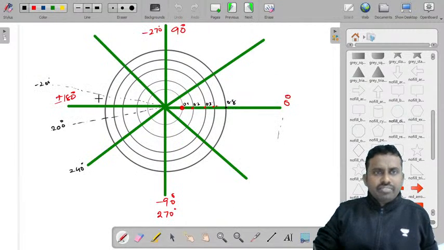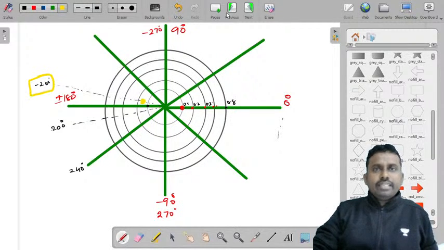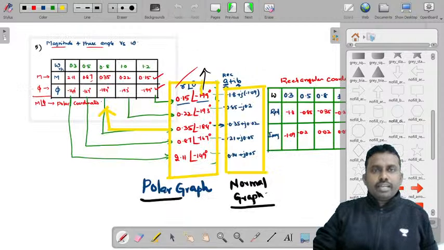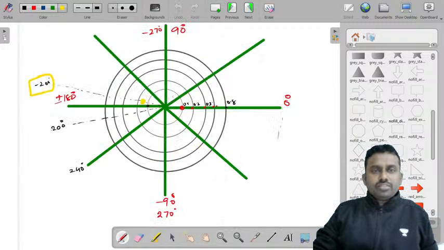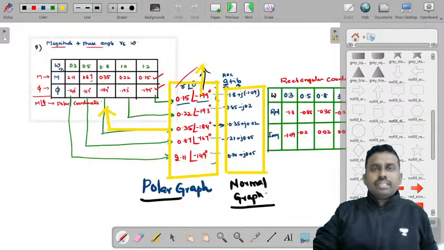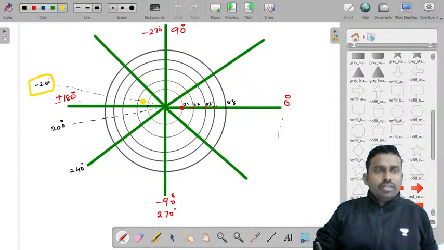Minus 200, 0.15. If you consider this is the 0.1 circle, so this point is 0.15. You need to mark this point on minus 200 degrees. Now let's consider the second one: minus 193, 0.2.